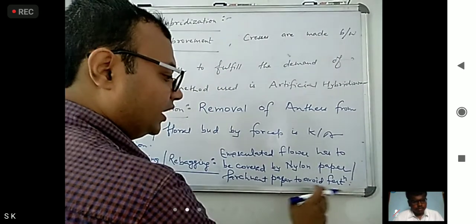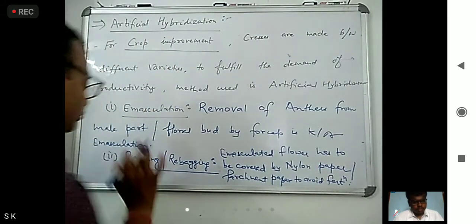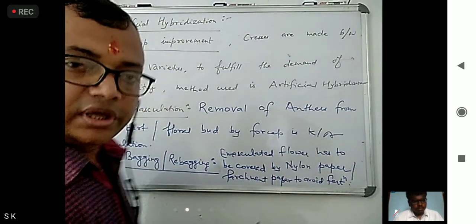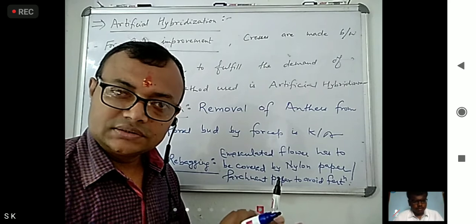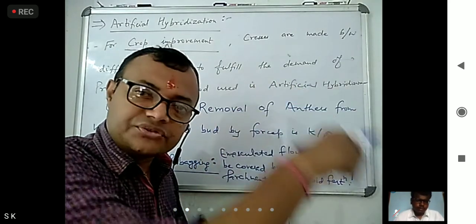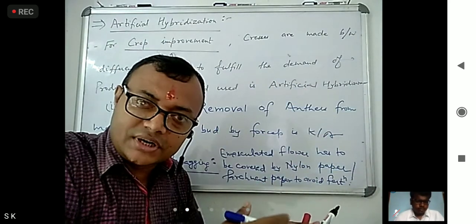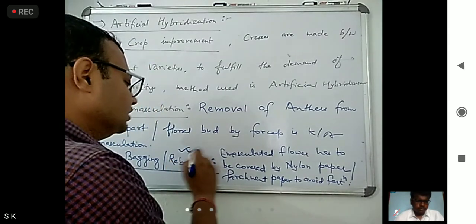After that, we give the desired pollen grains and again cover it. That process is known as rebagging.